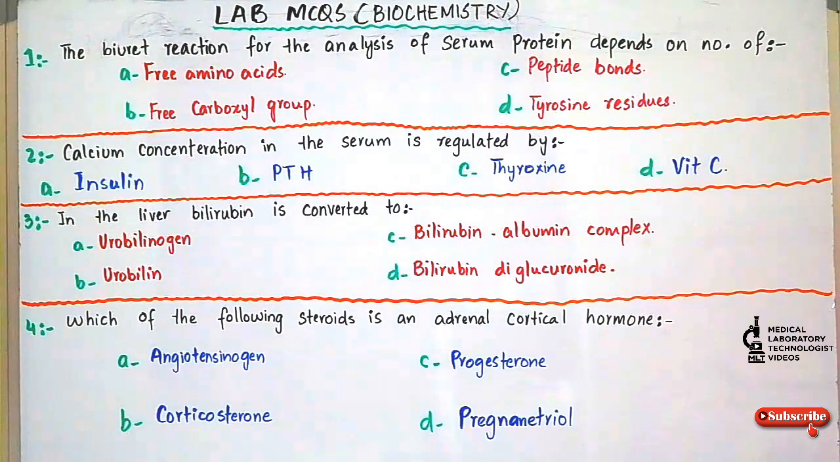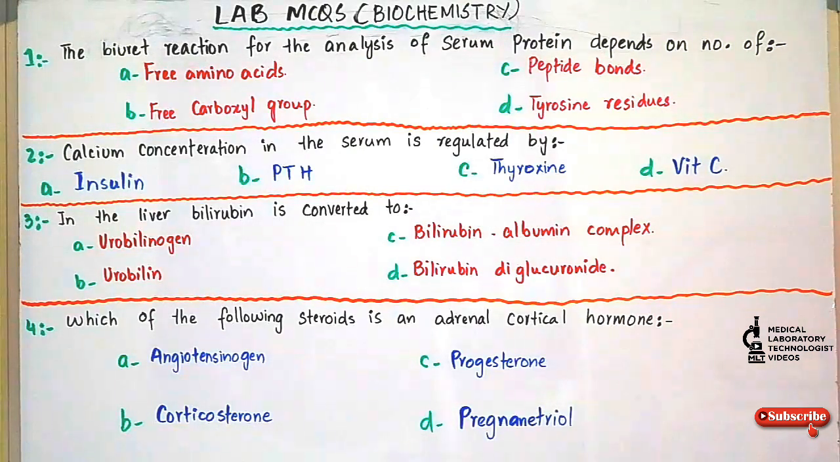Question number 2. Calcium concentration in the serum is regulated by: option A, insulin; option B, PTH, parathyroid hormone; option C, thyroxine; option D, vitamin C. And the answer is option B. Calcium concentration in the serum is regulated by parathyroid hormone.